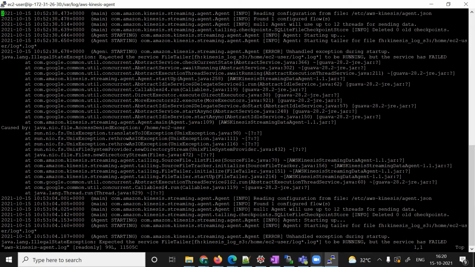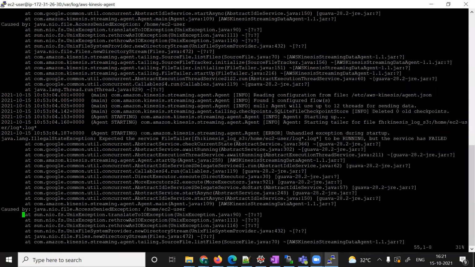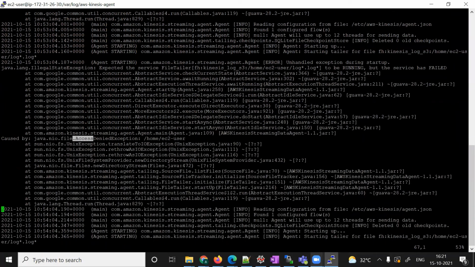So we can see this error. Starting tailer for the first file, it's able to read it, and then illegal state exception, but service has failed. Why has the service failed? Access denied.